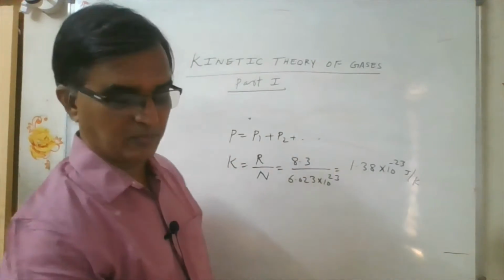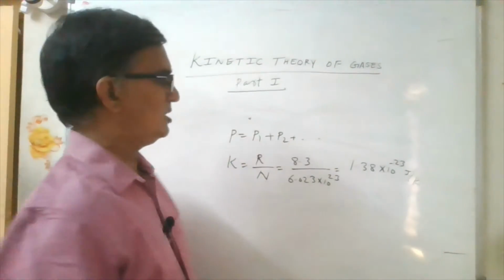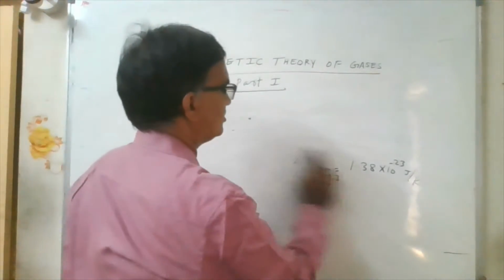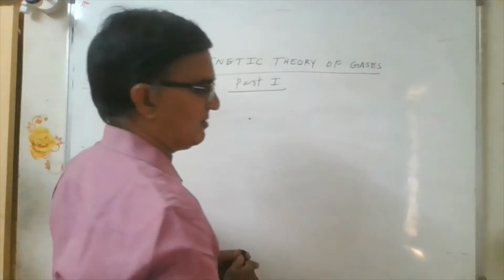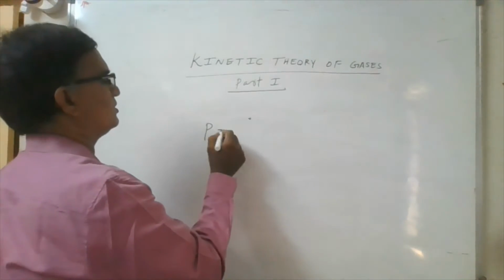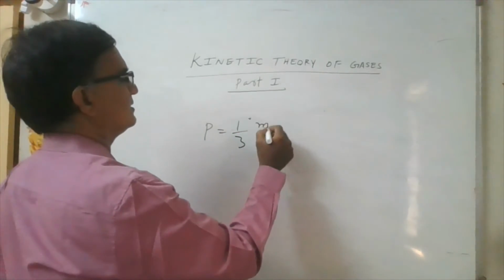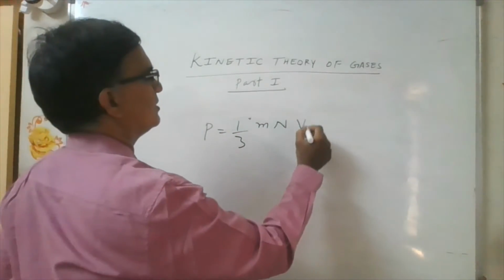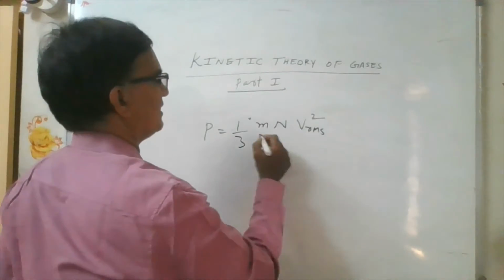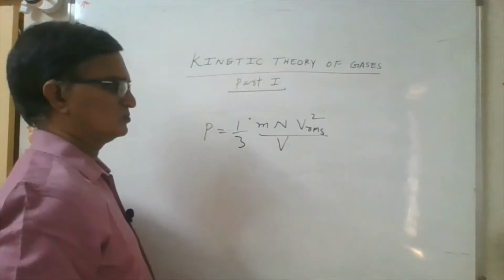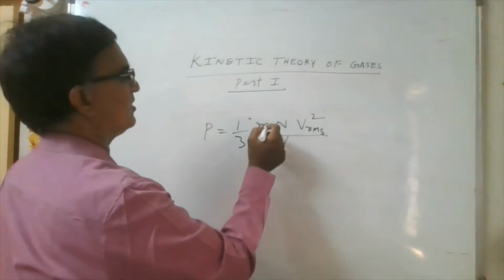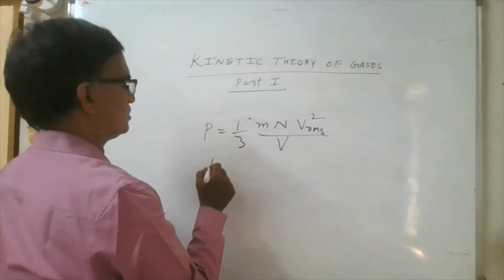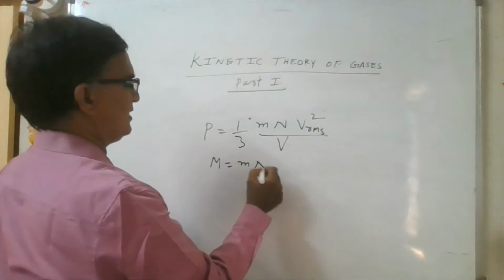Now next, pressure. The pressure exerted by the gas molecules when placed in a container is given by P is equal to 1 by 3 M N Vrms square by V. Here M is the mass of a molecule and N is the number of molecules, so the total mass is equal to M into N, right?